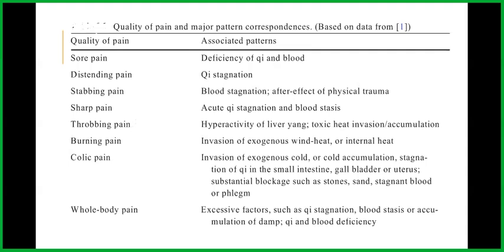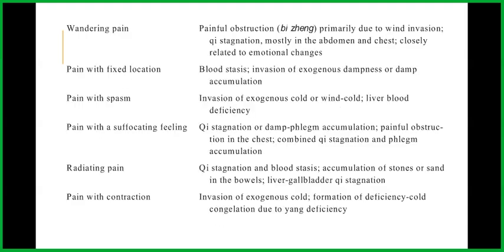When there's a whole body pain, that is a pattern of excessive factors such as qi stagnation, blood stasis, or accumulation of damp, and qi and blood deficiency. If there's wandering pain, that could be painful obstruction primarily due to wind invasion, qi stagnation, and mostly in the abdomen and chest, and it is closely related to emotional changes. When the pain is in a fixed location, that is blood stasis, where there's invasion of exogenous dampness or damp accumulation. When there's pain with spasm, it's an invasion of exogenous cold or wind cold or liver blood deficiency.